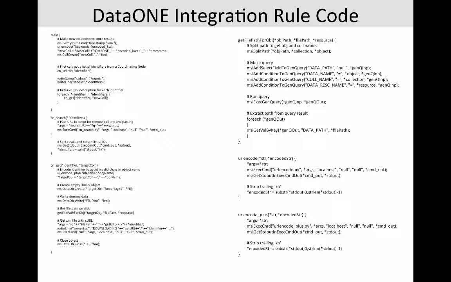Several ancillary functions are used to simplify the workflow. The getFilePath for obj function generates a query to retrieve the data path for an iRODS file. The URLEncode function calls a Python script, urlencode.py, to encode a string. The function also strips a trailing \n from the output. The URLEncodePlus function calls the URLEncodePlus.py Python script to encode a string. It also strips a trailing \n from the output.